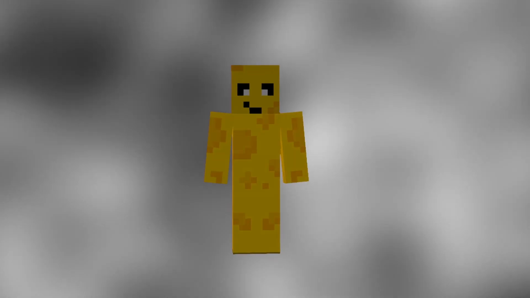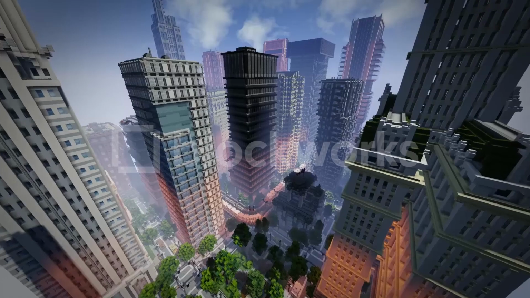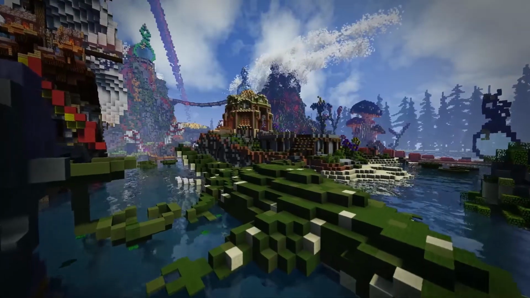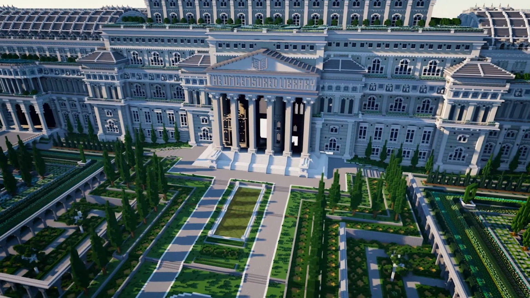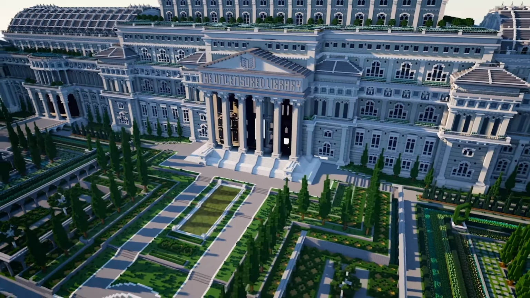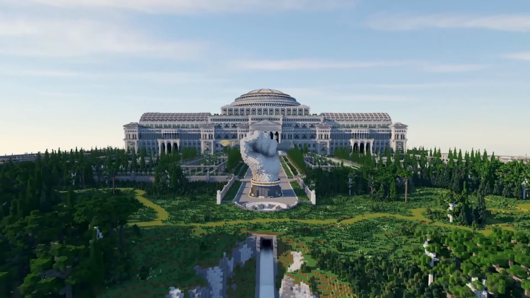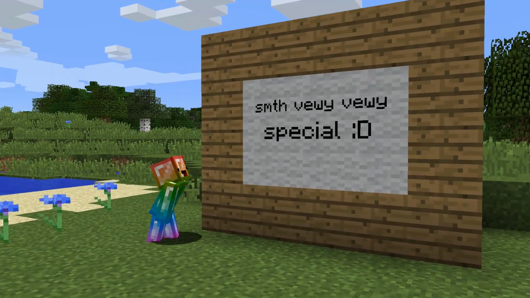Now let's talk about how the Uncensored Library made a world free from internet censorship in the most unthinkable and daring way yet. So the story of this project starts with two companies, Reporters Without Borders, which I'll talk about later, and Blockworks. Blockworks is a company with a ton of talented builders and artists that strive to create amazing builds in Minecraft, typically with a set theme.